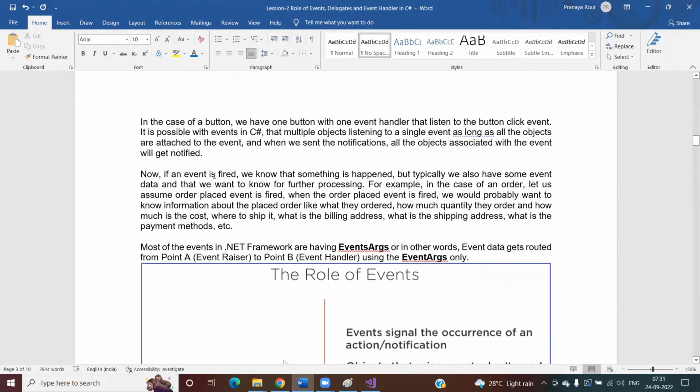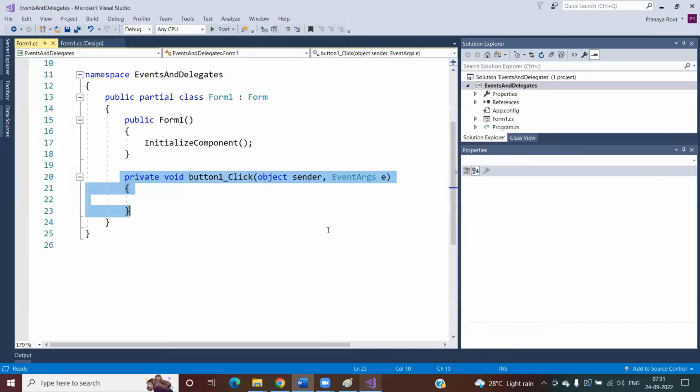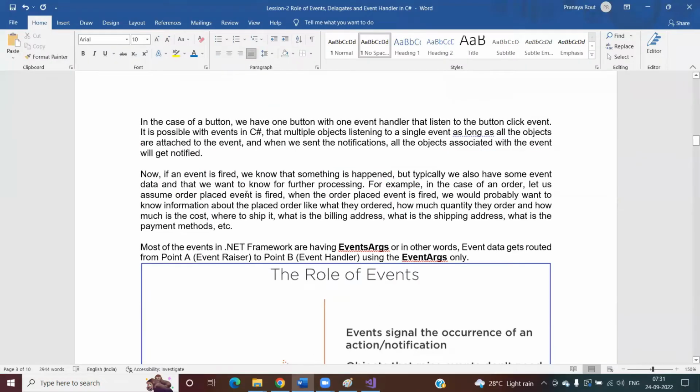Now, when an event is fired, we know that something has happened, but typically we also have some event data that we want to know for further processing. So in this case, this object sender property will tell you who sent or raised the notification. Suppose we are raising an event, then we need to send some event data. That event data will be stored inside this EventArgs property, right?